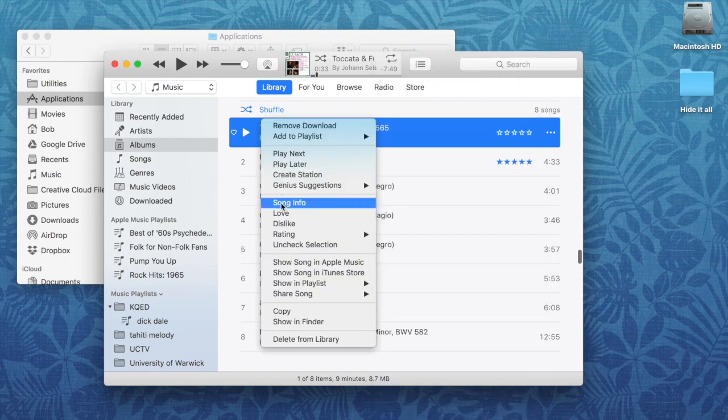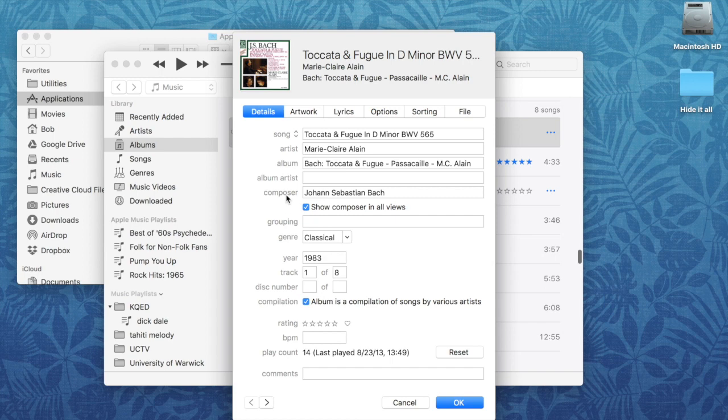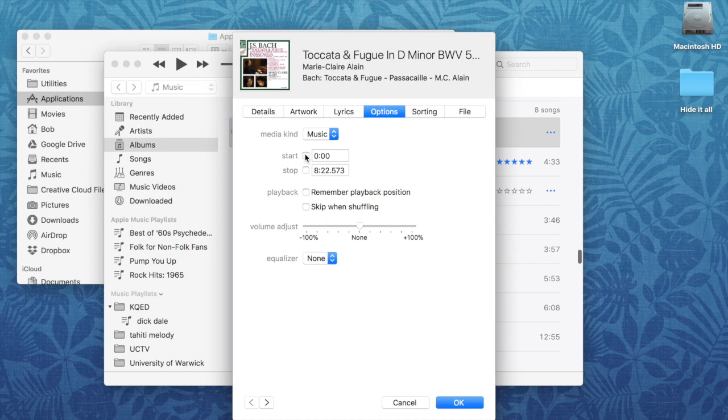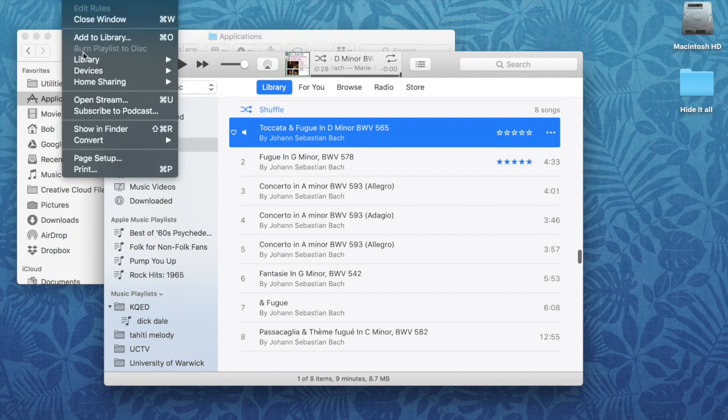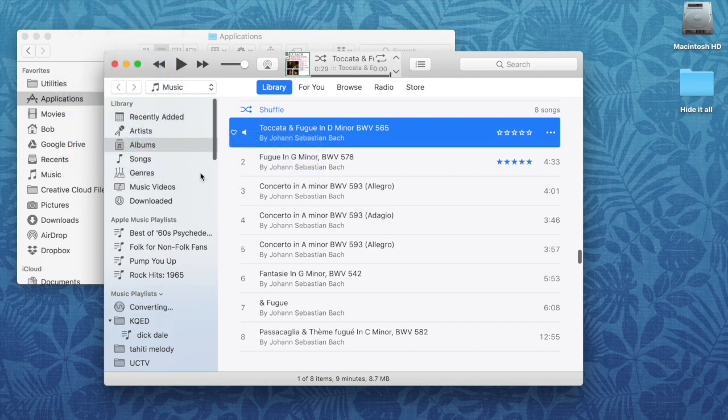I right-click the file, go into the song info, and choose the tab Options. Select the start and stop time, being sure to check the boxes to the left of the time, and then click OK. Select from the menu File, Convert, Create AAC Version. This will create an additional file with the shorter length you need.